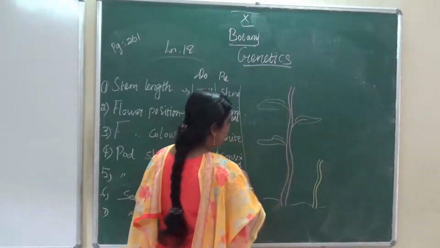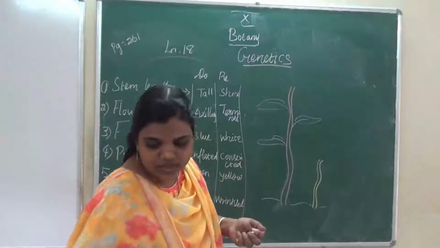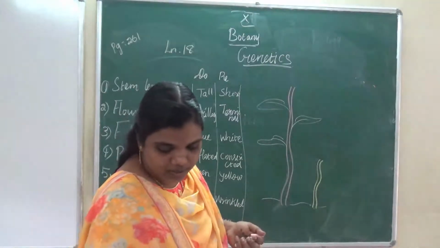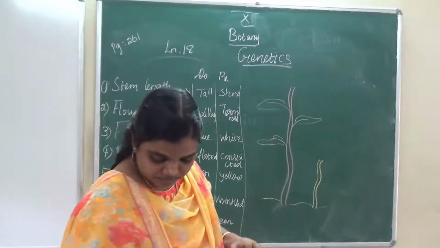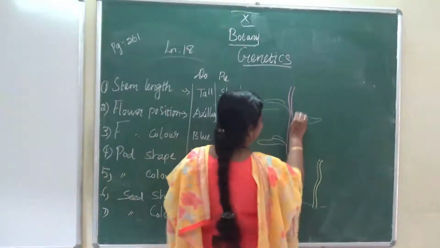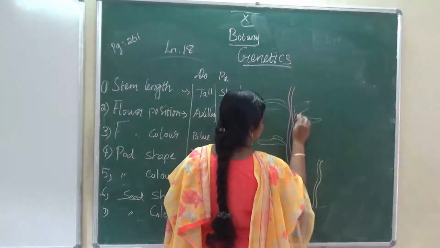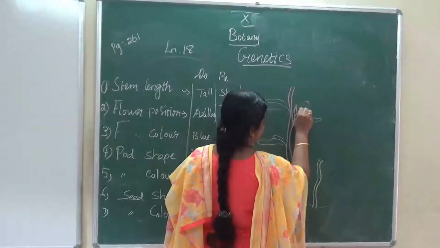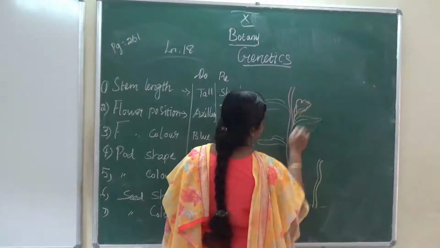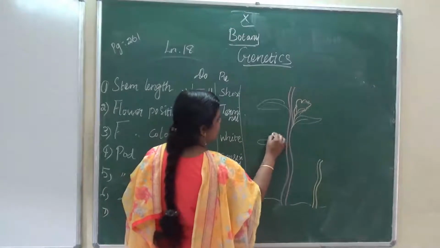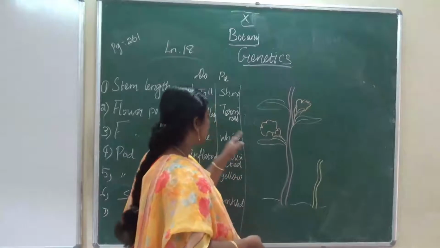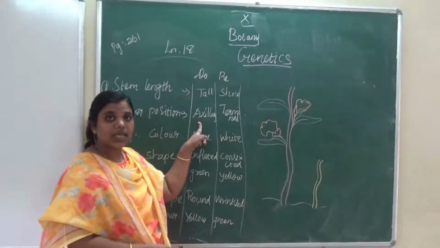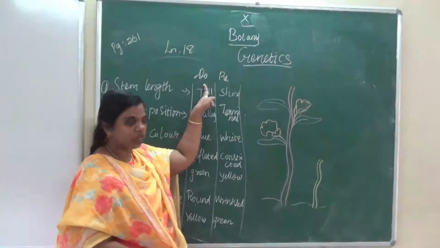At the leaf nodal portion the flower arises, that is axillary. This portion can produce flowers, and this portion, that is axillary in the dominant plant.